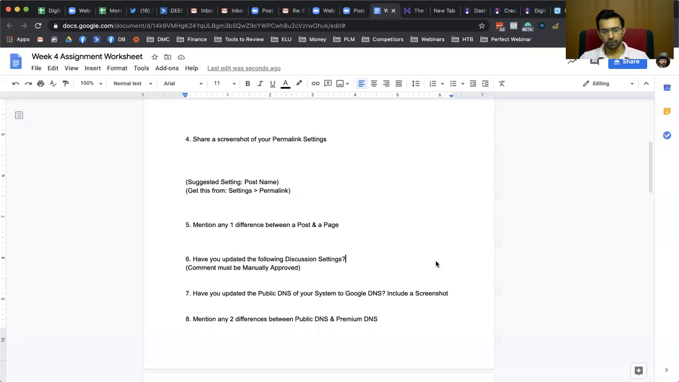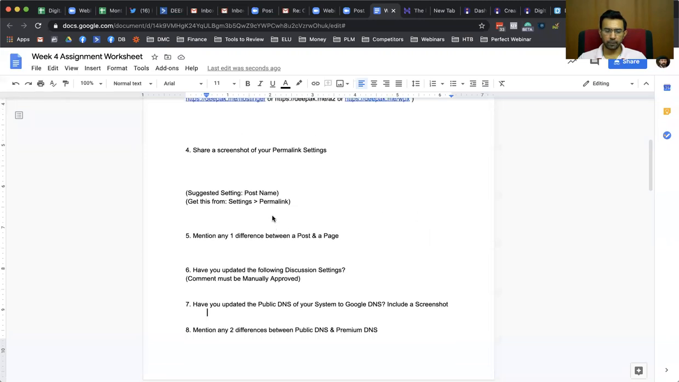Now you also need to update the public DNS of your system to Google DNS. You can just search on Google how to update it. I already showed you how it works on Mac, and you can just search for how to do it on Windows. You just have to go inside control panel, go inside settings, and you should be able to do that.